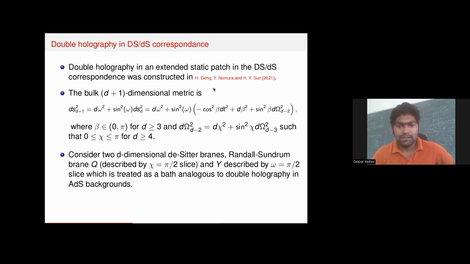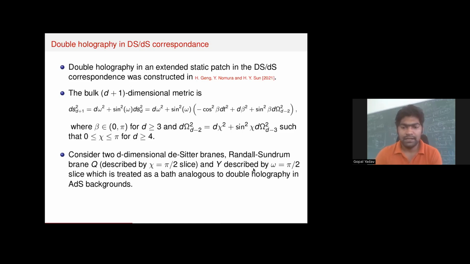This was discussed in this paper, and the metric for the d+1 dimensional de Sitter space with the extended static patch metric is given over here, and the range of the coordinates is given over here. To construct double holography in this geometry, these authors constructed two slices. The chi equal to pi/2 slice, which they denote by Q, is like a Randall-Sundrum brane, which I will call the RS brane, at the top.